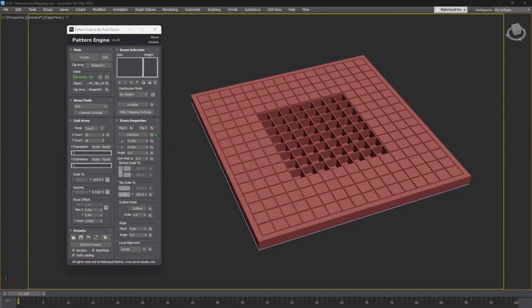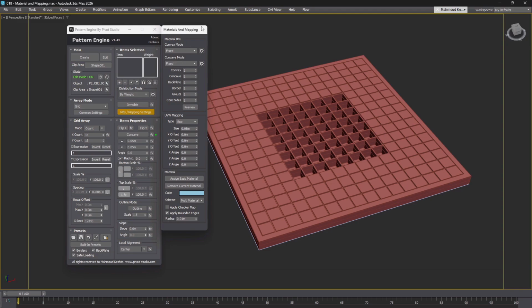Hi everyone. In this video, we'll be discussing materials, material IDs, and mapping. To begin, click this button to open a new window containing all the settings for materials and material IDs.